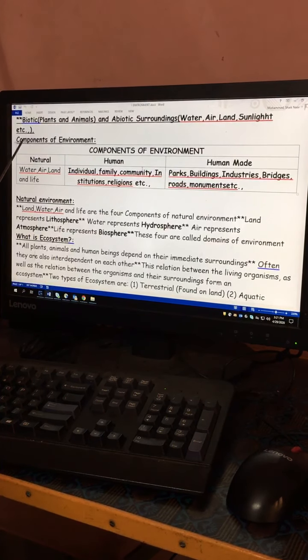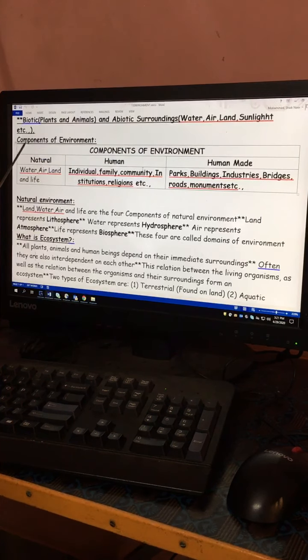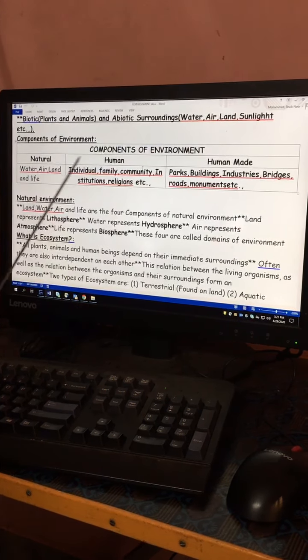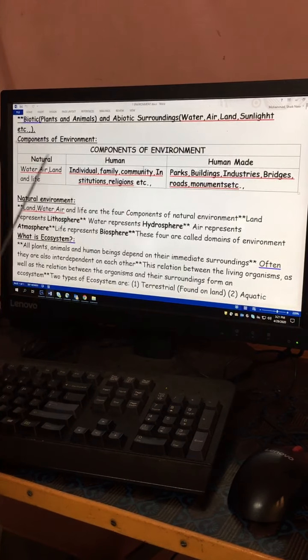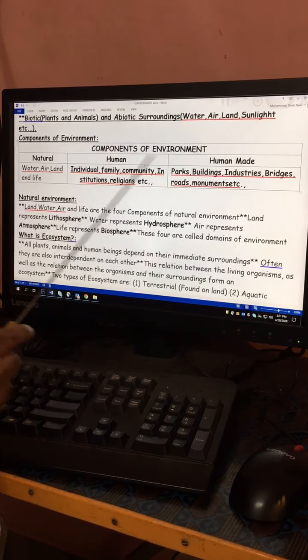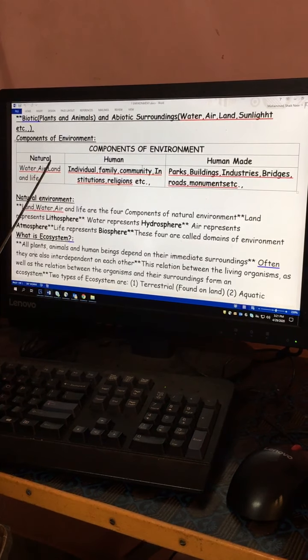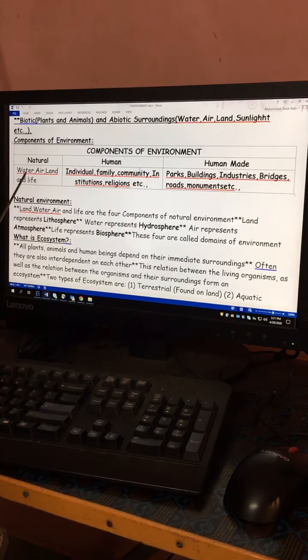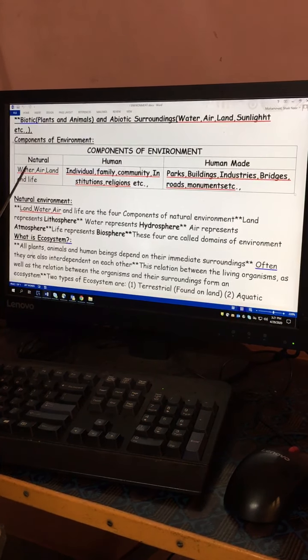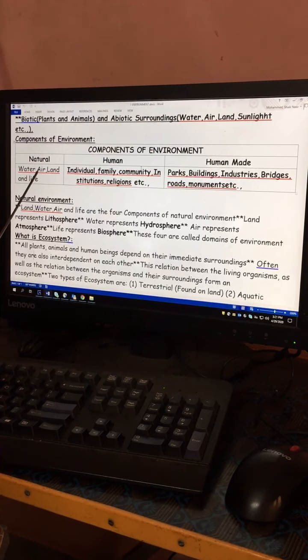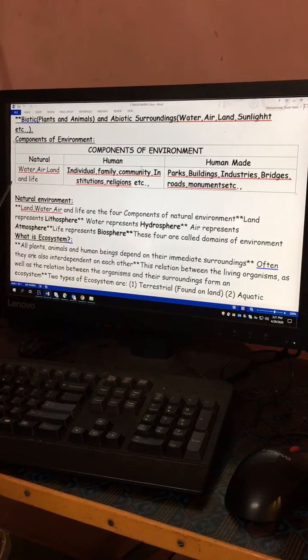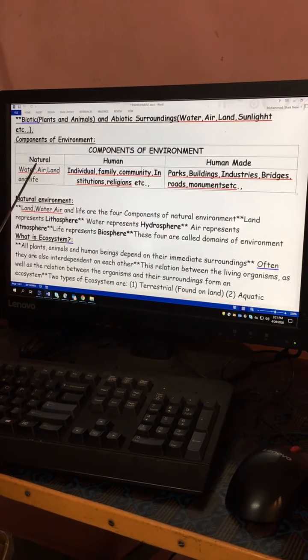Like that, the next important heading is components of environment. There are three important components of environment: natural environment, human environment and human-made environment. Natural environment is that which is present in nature, for example water. Water is present everywhere in almost all 7 continents, air is also present everywhere, land and life. These are all the important parts of the natural environment. It consists of both biotic as well as abiotic environment.